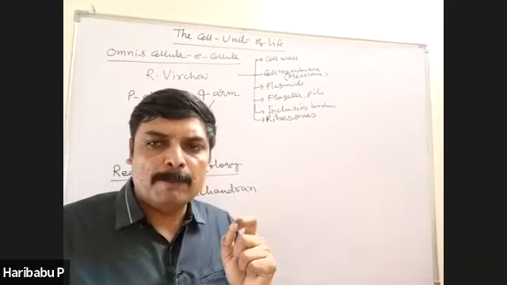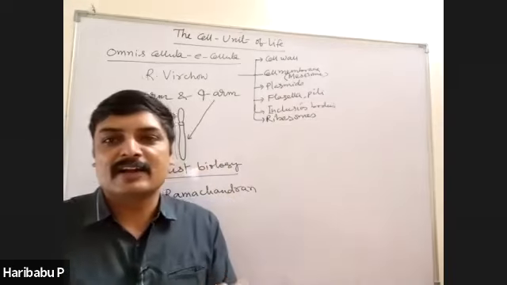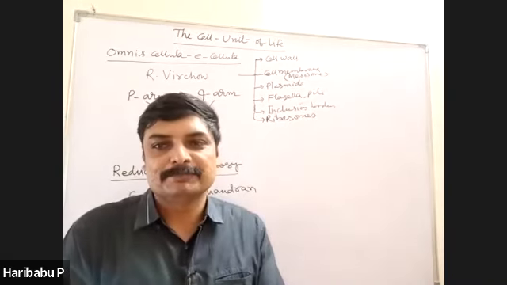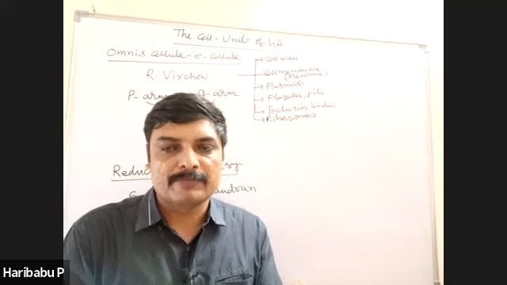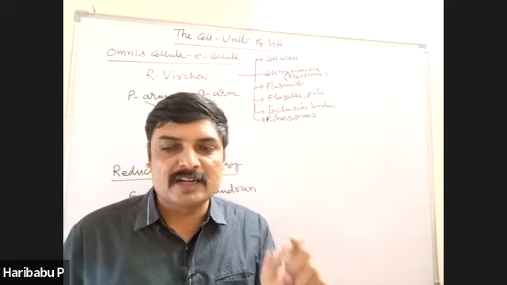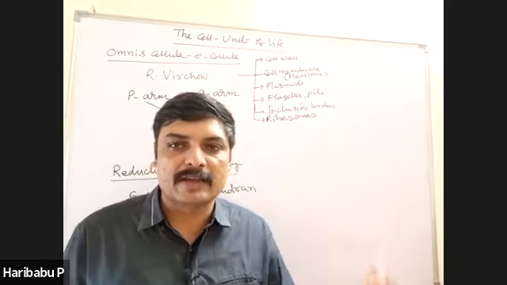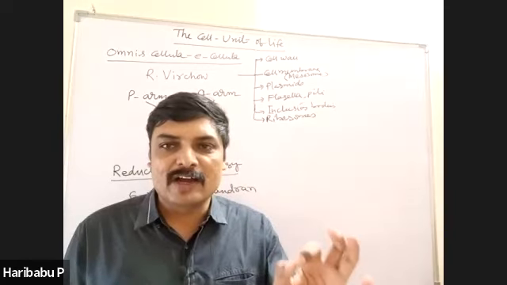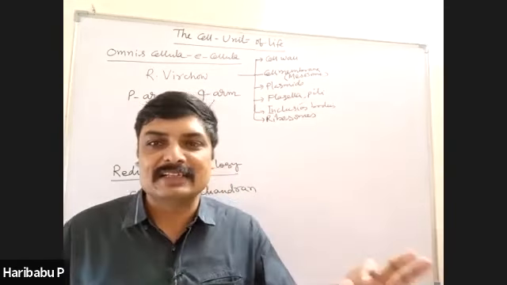The cell wall of archaebacteria contains pseudomurein. Try to recollect all these. Pseudomurein is present in the cell wall of archaebacteria. The cell wall of fungi is made up of chitin.